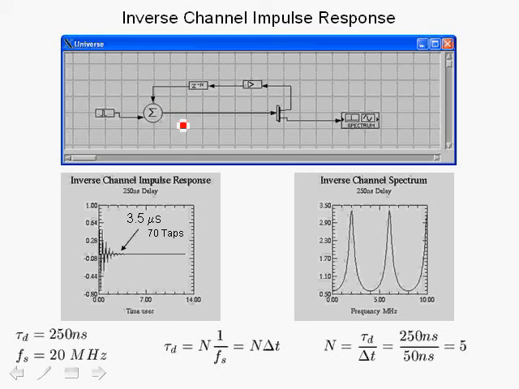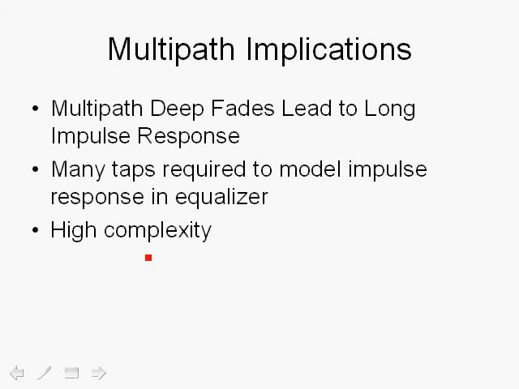So what we are showing is that when you have multipath, the impulse response of the inverse of the channel extends through quite a period of time. For example, even for a delay of 250 nanoseconds, it extends all the way to 3.5 microseconds using 70 taps. So to implement the impulse response of the equalizing filter, it would be very complex and require quite a number of taps. In this case, we would need 70 taps.